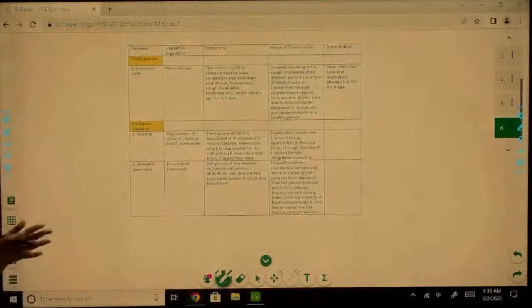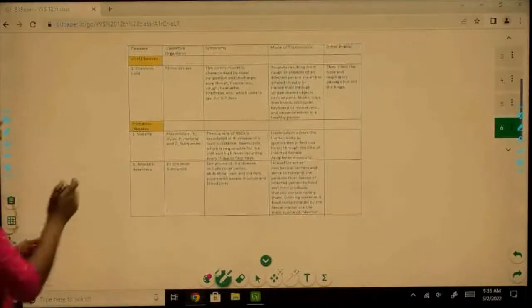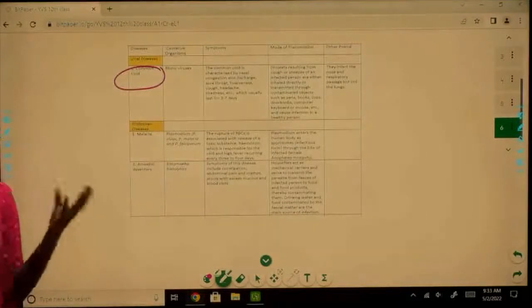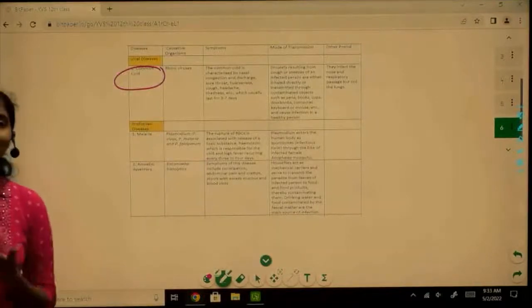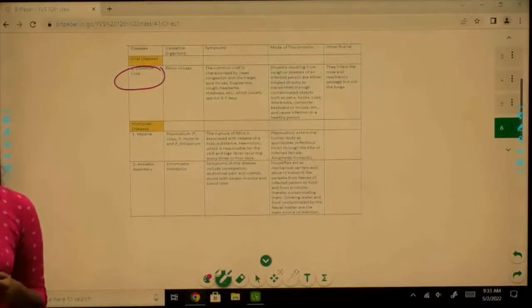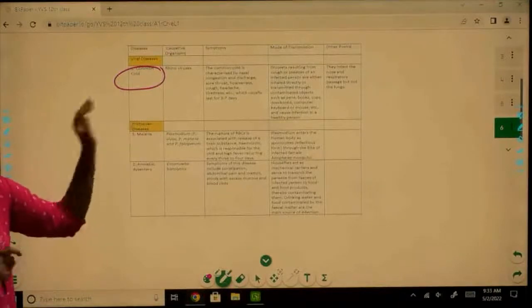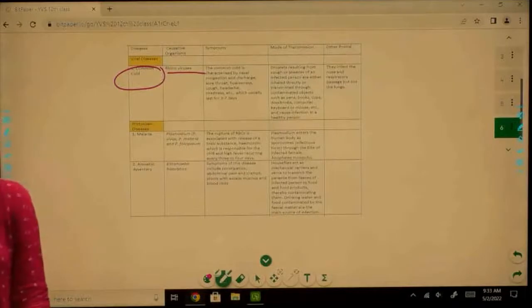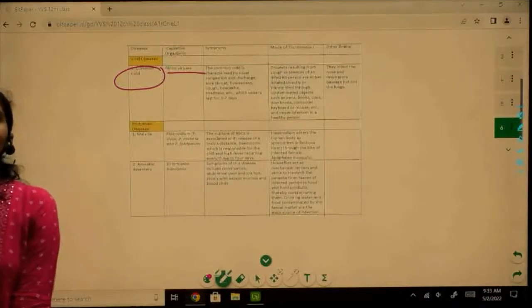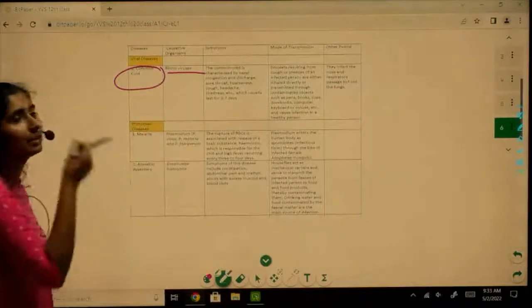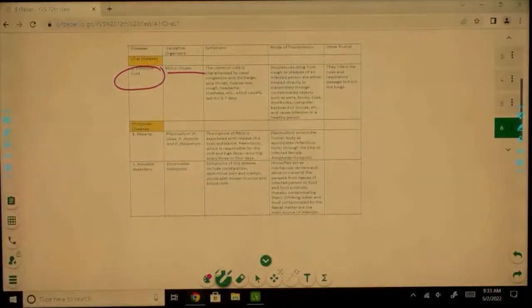Okay, so in viral diseases we have the common cold. Now, the common cold is very common, right? We all may have suffered from this. Unlike pneumonia, it does not affect our lungs. Rather, it is the conducting zone where the virus, that is the rhinovirus, the causative organism, inhabits. They do not go to your lungs, so there is no permanent damage to your lungs, right? They only inhabit your conducting zone. They do not travel to your lungs.